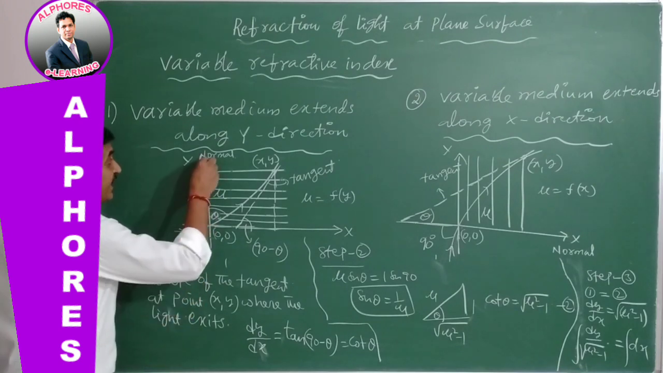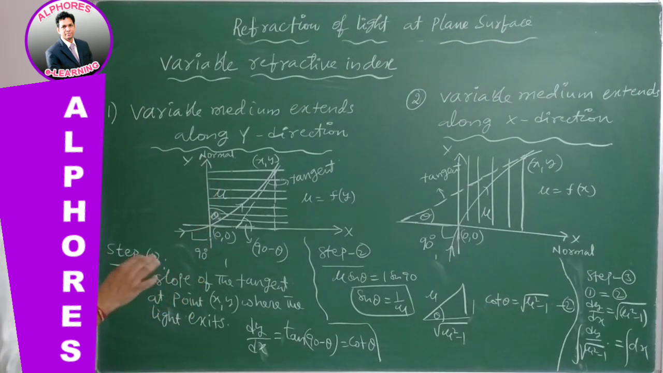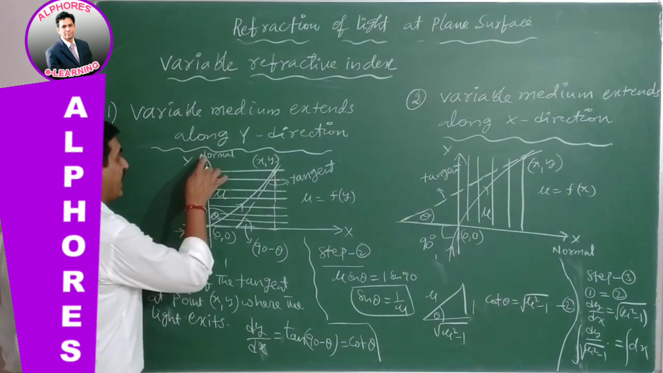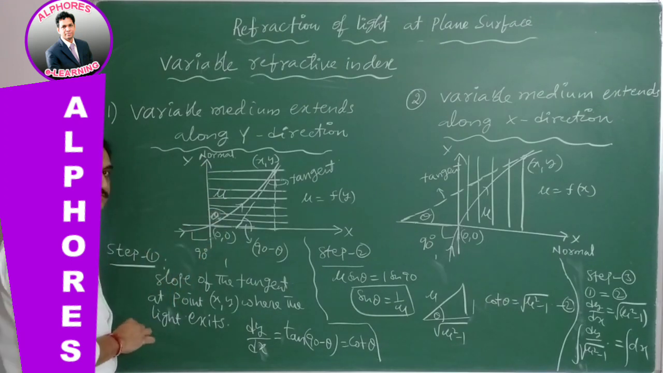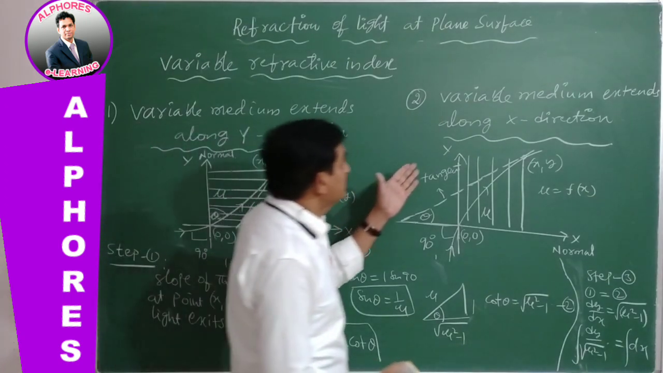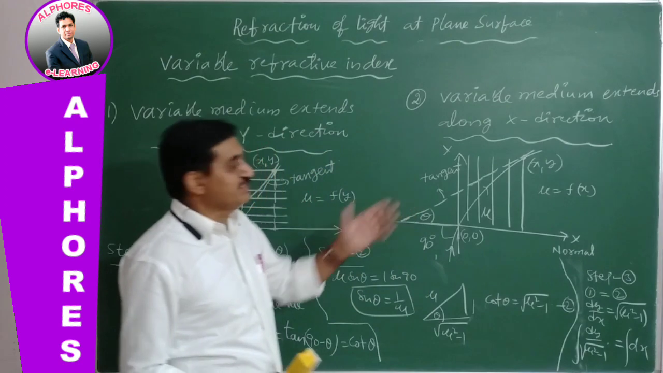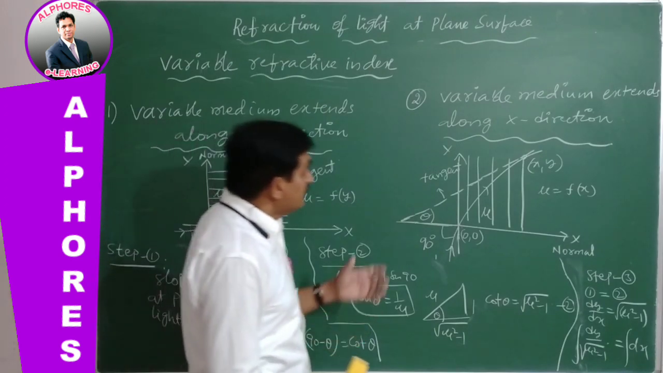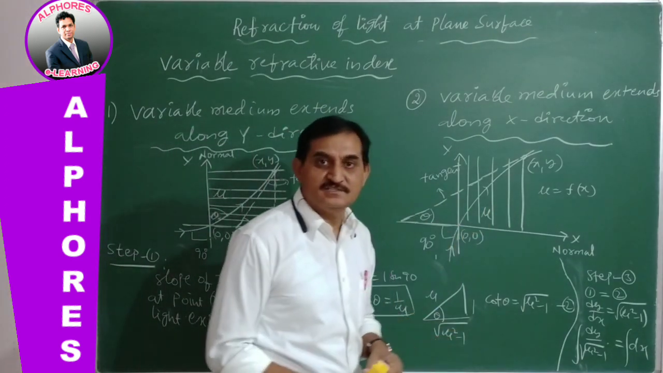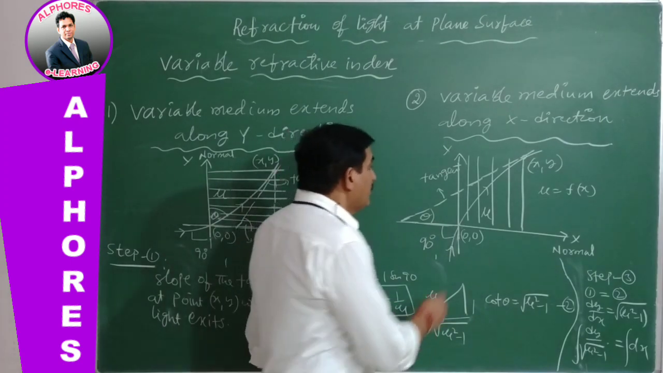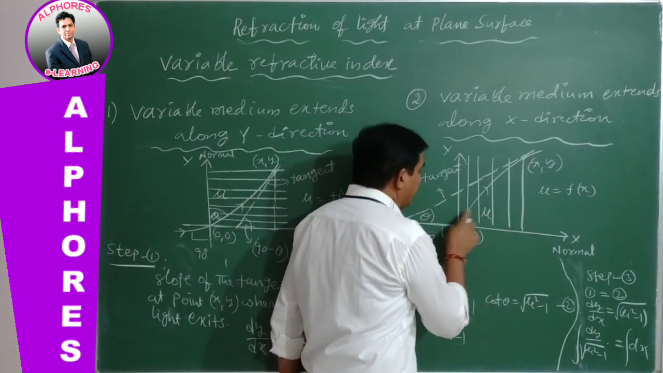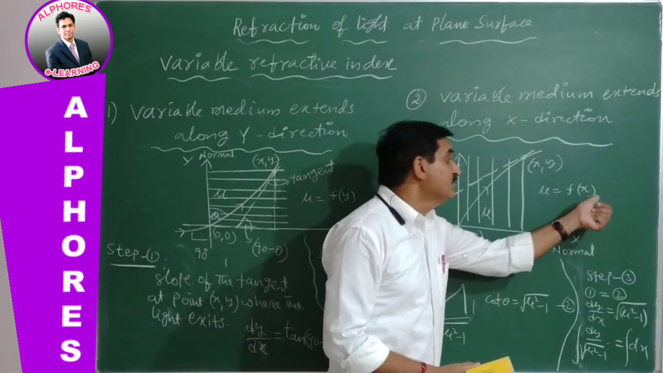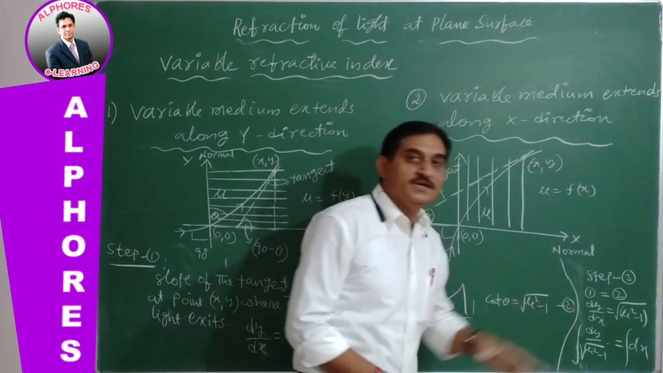Now in this case, a normal should be taken as a reference to decide angle of incidence and angle of refraction. Therefore, the y-axis is the normal in this case. Now another case, variable medium extends along x direction, means the material is a composition of parallel layers which are parallel to the y-axis. Therefore, refractive index changes along x direction. Refractive index is a function of x.